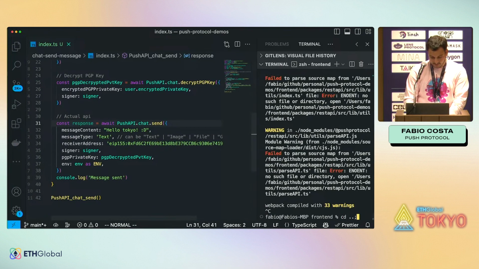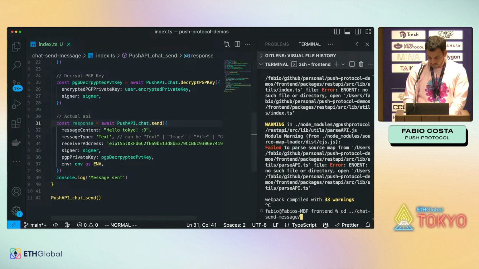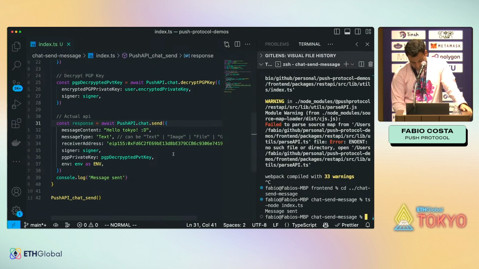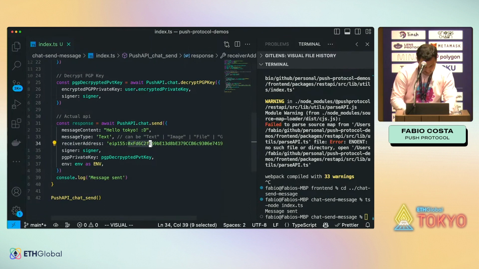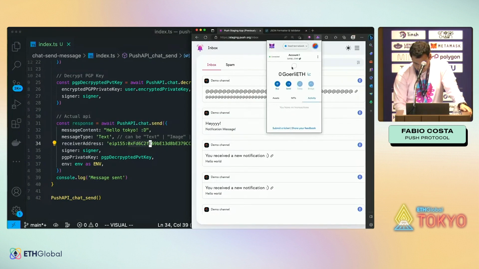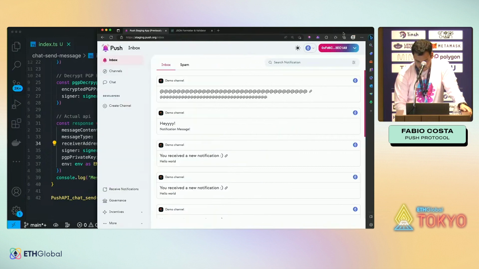So if I come back here and I run this, message has been sent, and I send a message to this guy here, 0xfd6, which should be this guy here, which is nice.